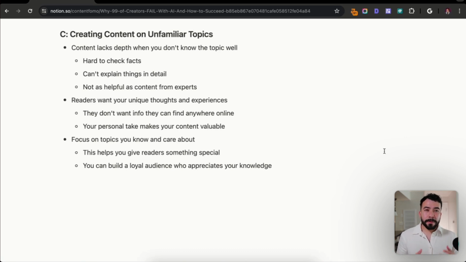And as you get better with AI, you understand how and why or when we should use those tools. So all of these things together kind of lead to having amazing output and why most creators fail using AI tools. This is huge when it comes to making money online or doing whatever you need to do for your business. So all in all, that is the reason why most creators are failing when using AI or even just businesses in general.